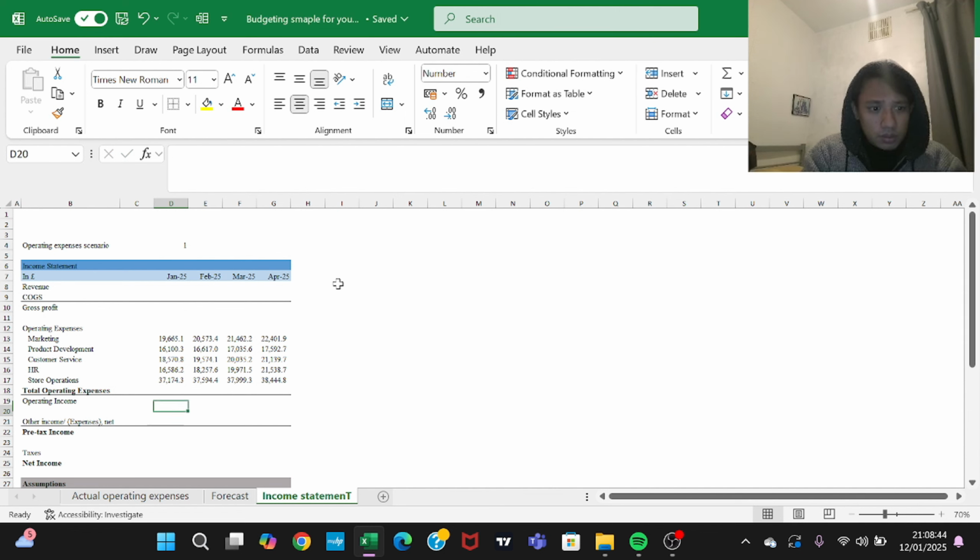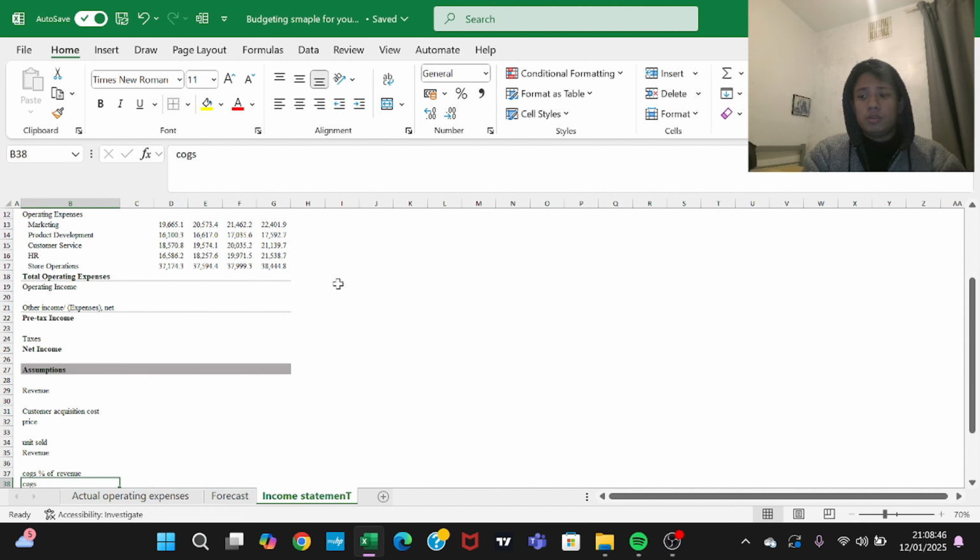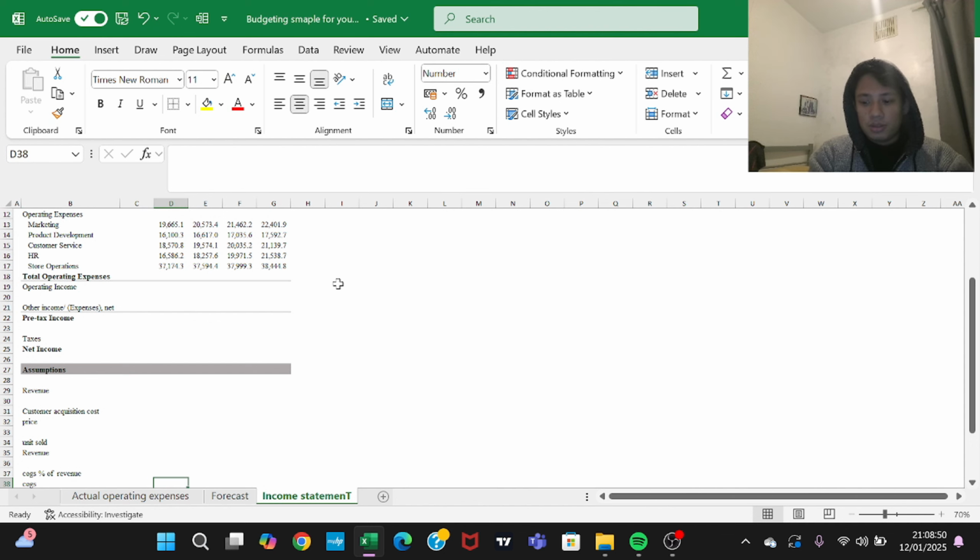So before doing the income statement, there are the assumptions, assumptions to calculate the revenues. First, customer acquisition cost, how much I'm spending to acquire one customer.